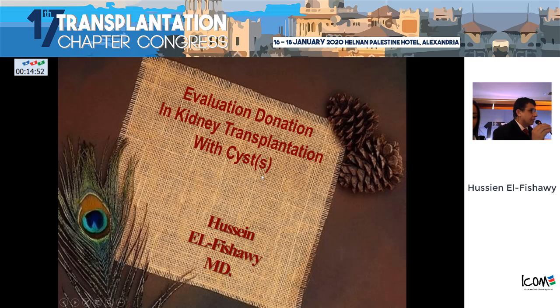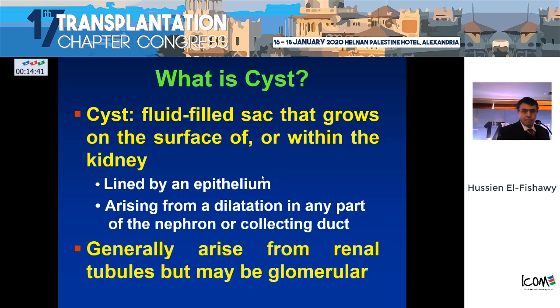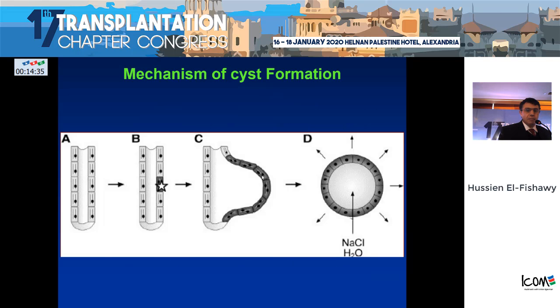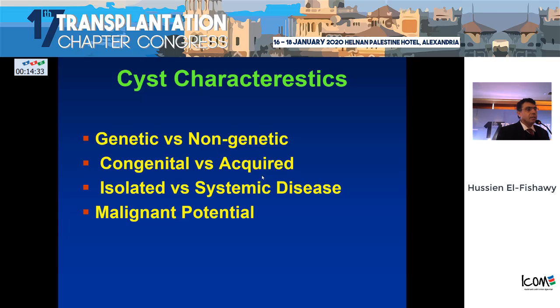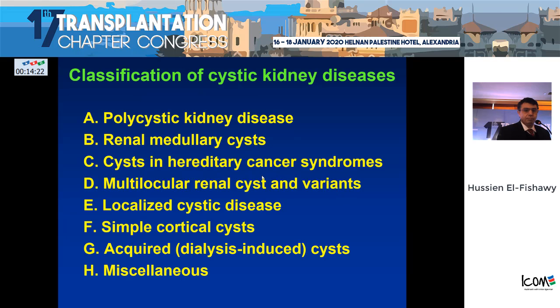Actually, we have decided that both of us will not make this a debate, but rather complete all aspects about cysts in the donor for evaluation. As you know, a cyst is a fluid-filled sac that grows on the surface or within the kidney. Cyst characteristics may be genetic versus non-genetic, congenital versus acquired, isolated versus systemic disease, and may have malignant potential.